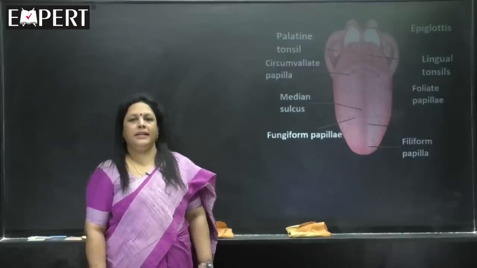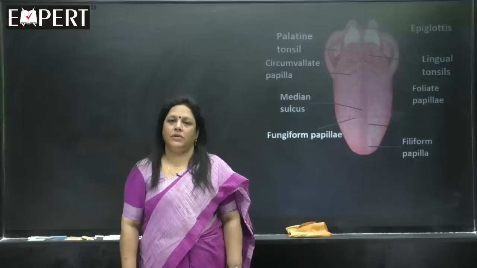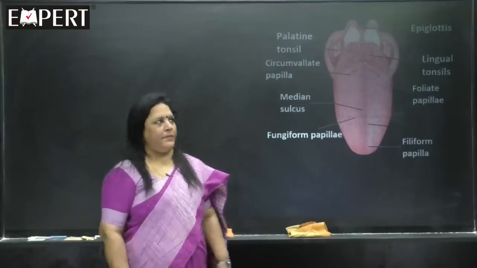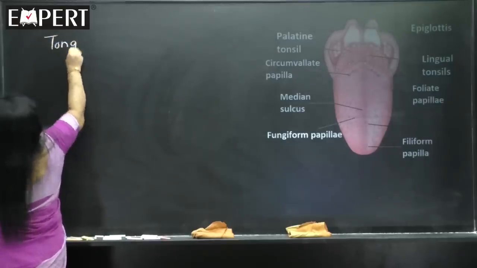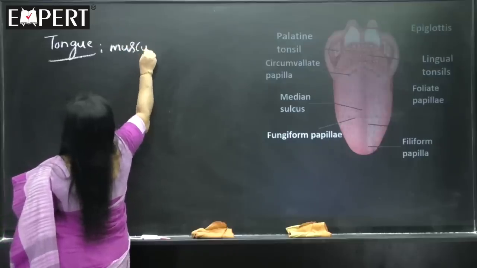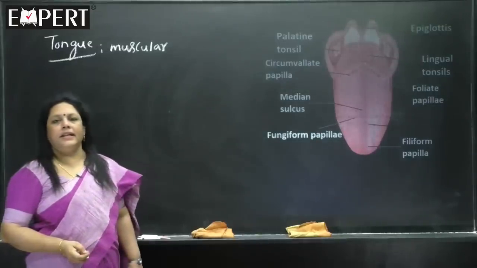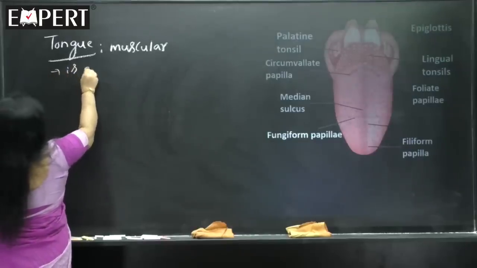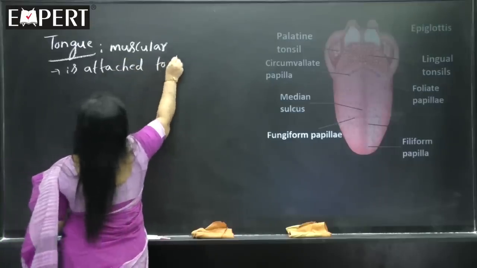So, the tongue is remaining. First we learn about the tongue, later we are going to learn about all the different parts related to the digestive system. So, the tongue in human beings, we call it a muscular tongue. Listen carefully, the tongue is muscular in nature and the tongue is attached to the floor of the buccal cavity.